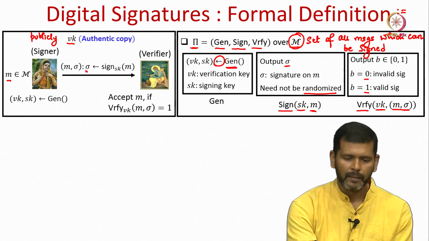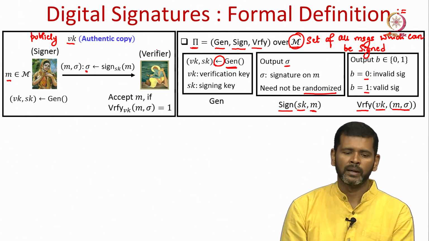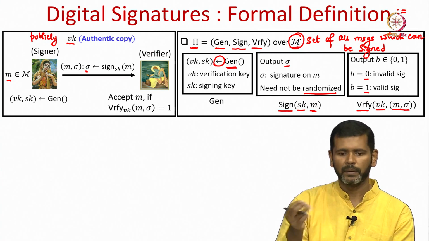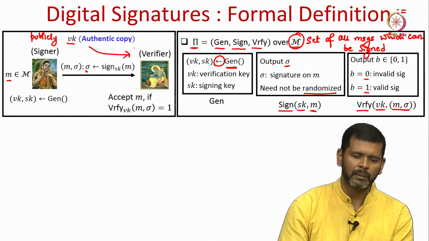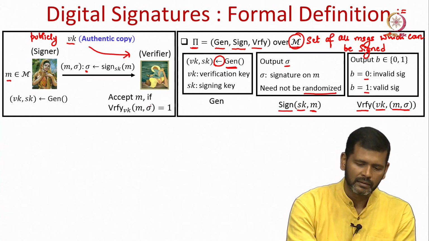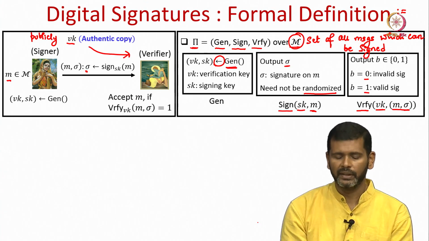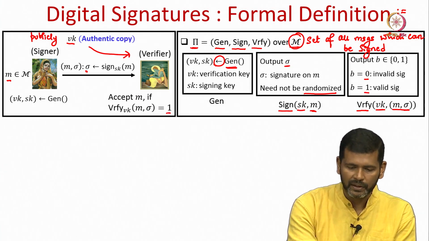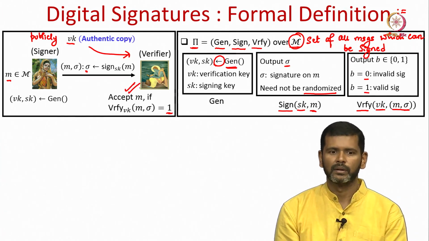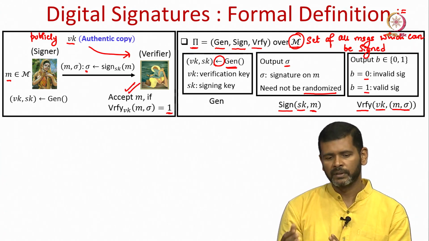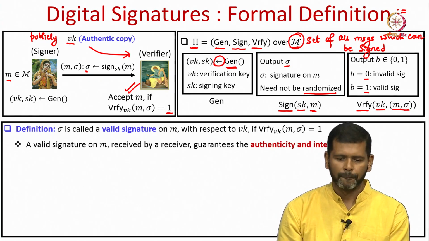So, the way it is deployed is, if I have passed on a signed document M sigma to a third party, then the third party can take the verification key from the public domain and run the verification algorithm using the verification key, and if the output of the verification algorithm is 1, then it accepts the document, otherwise it rejects the document. That is typically the way a digital signature scheme operates in practice.